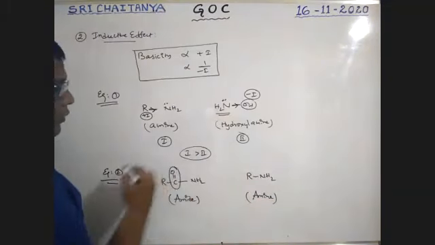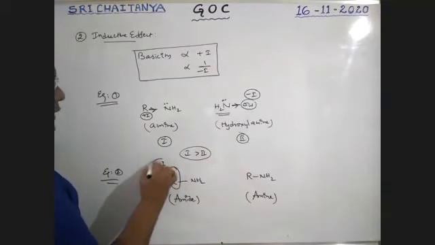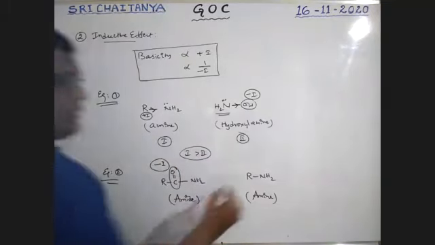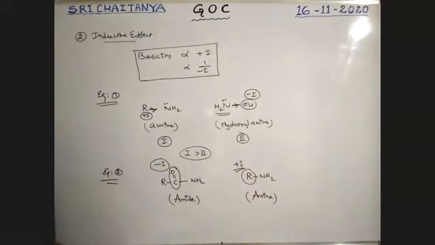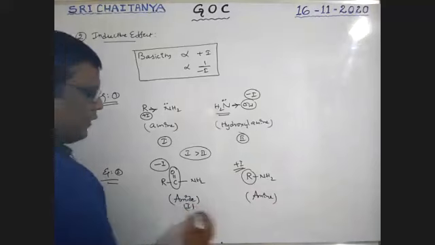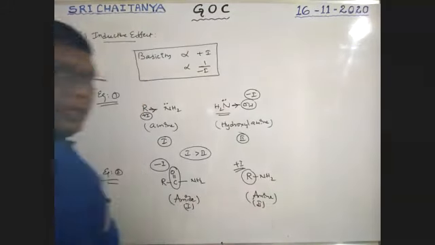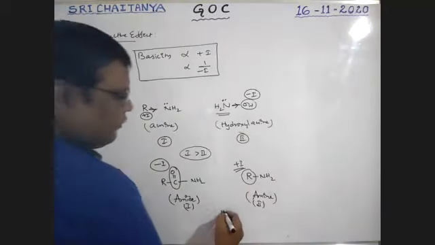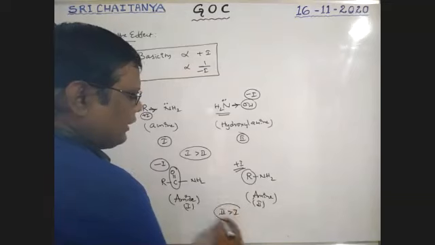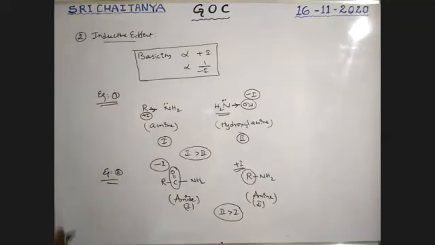C double bond O is a minus I group. R is a plus I group. It is 1, it is 2. Tell me which one is more basic? Yes, 2 is more basic than 1. So the basicity order is 2 greater than 1.